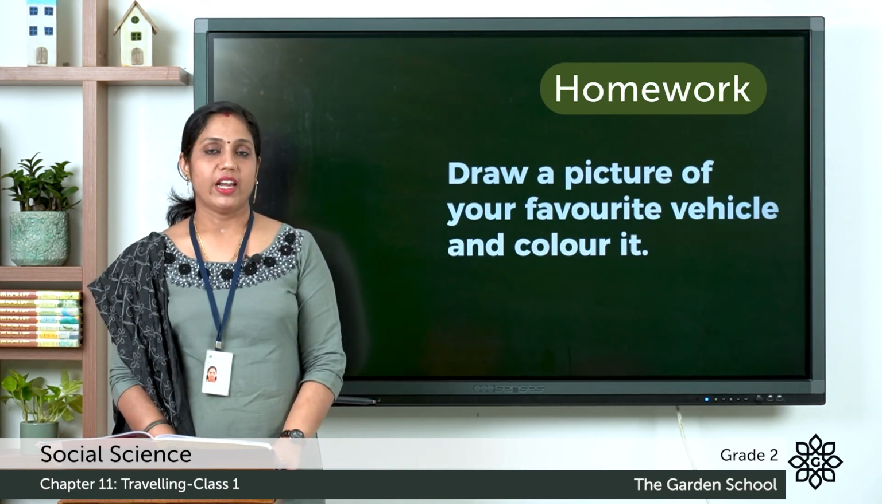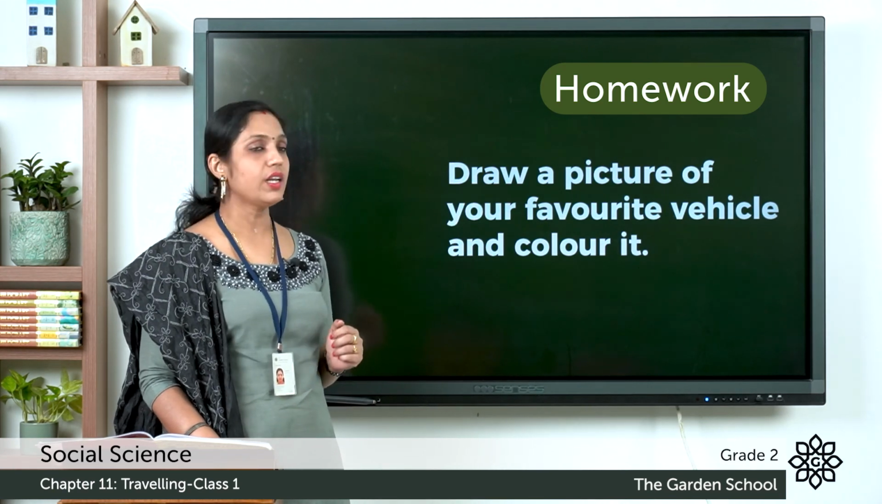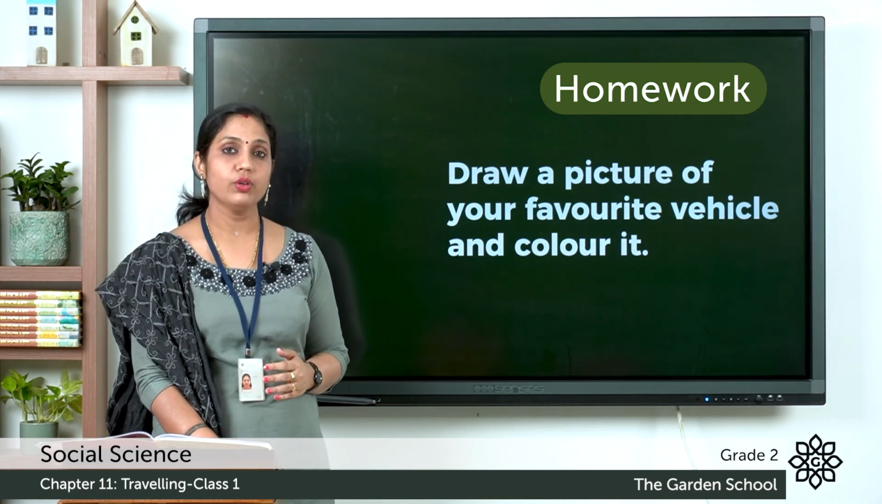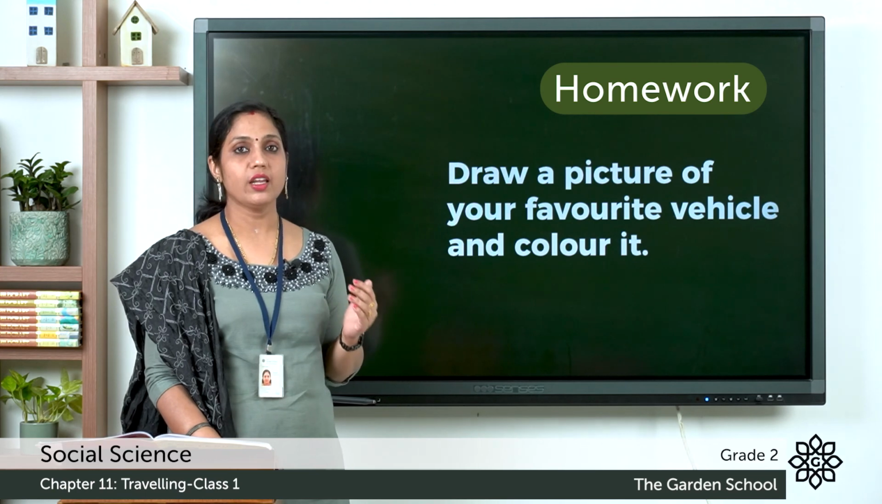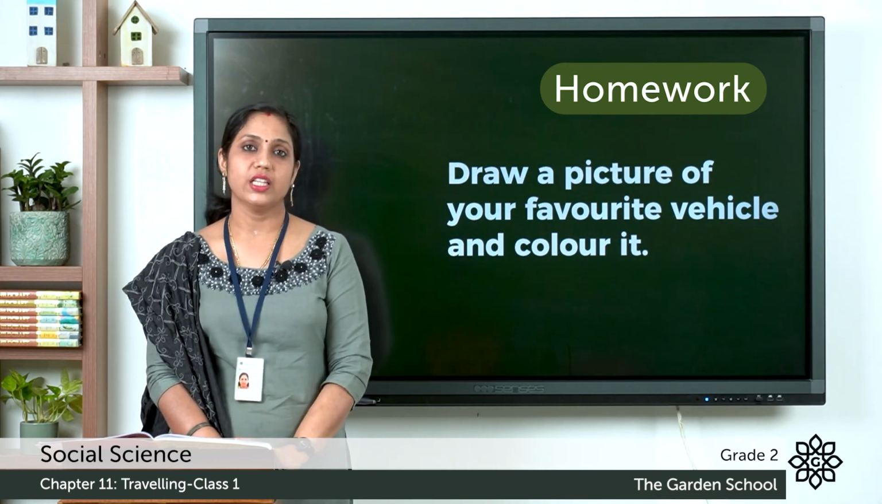The next, you have an activity. Draw a picture of your favorite vehicle and color it. So what you have to do, you can draw a picture, any of your favorite vehicle and color it. So this is the activity for you in this chapter.